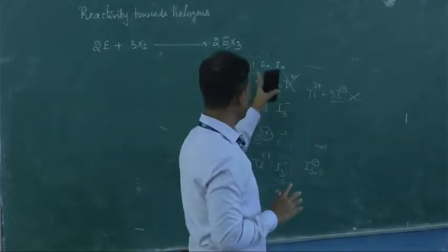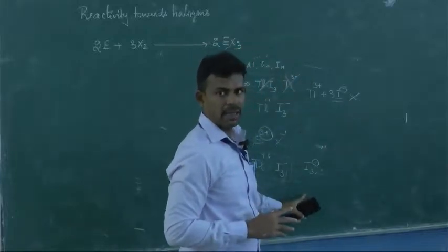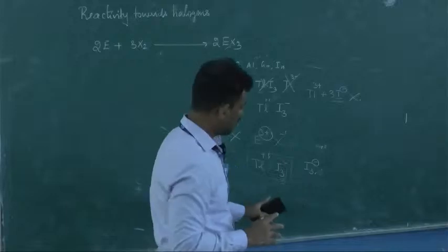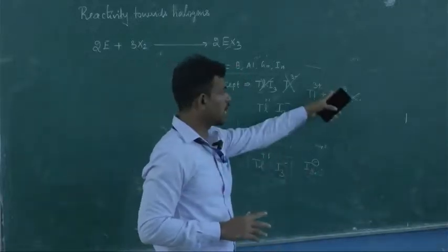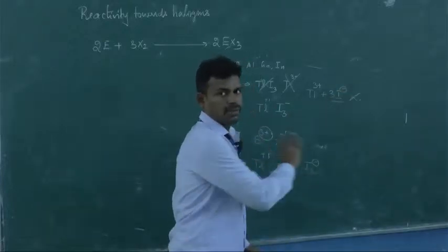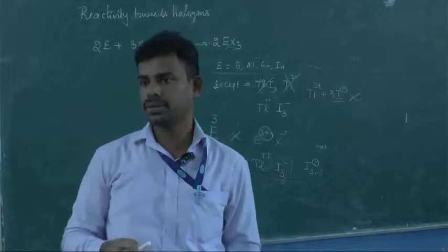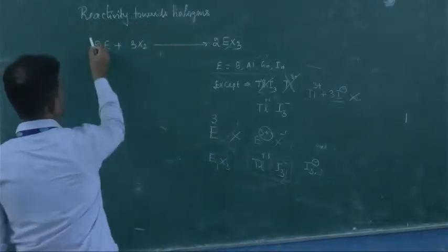எல்லாமே இந்த மாதிரி எக்ஸிஸ்ட் ஆகும், EX3 எக்ஸிஸ்ட் ஆகும். Except thallium will exist like this: thallium +1 I3-. இங்கே I- இருக்கு இல்லையா, அப்படி எக்ஸிஸ்ட் ஆகாது. I3- ஒரு பாசிட்டிவ் ஒரு நெகட்டிவ். Is it clear? So that's the point I want to say. Please note this. This is a general reaction towards halogens.